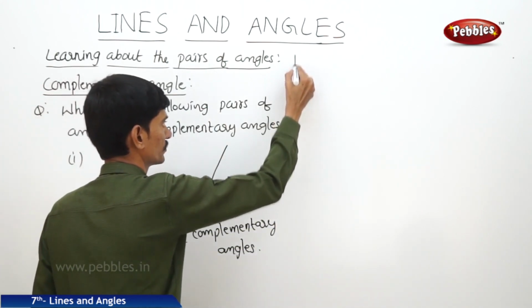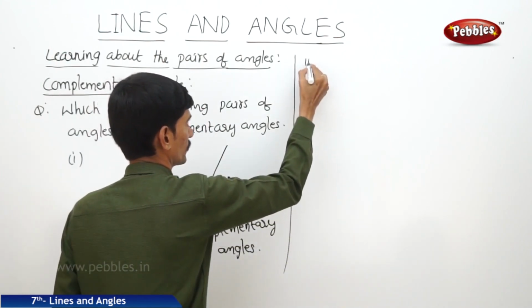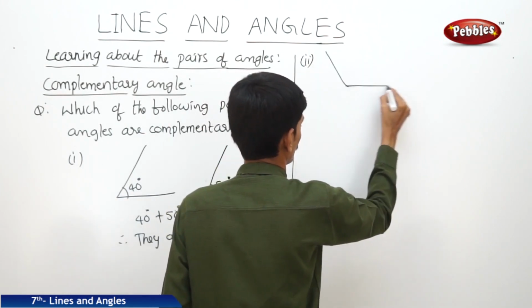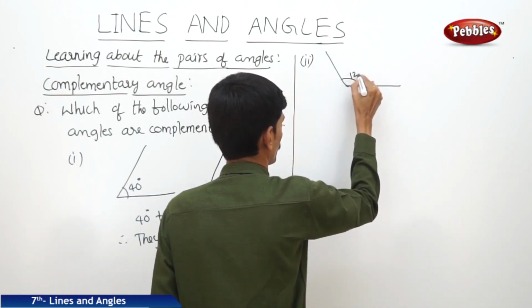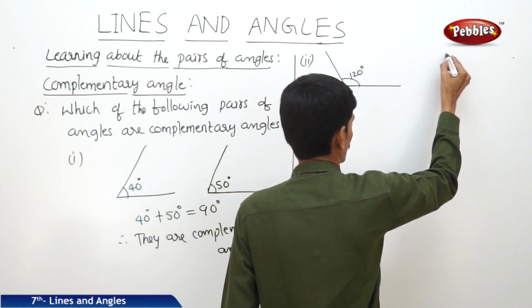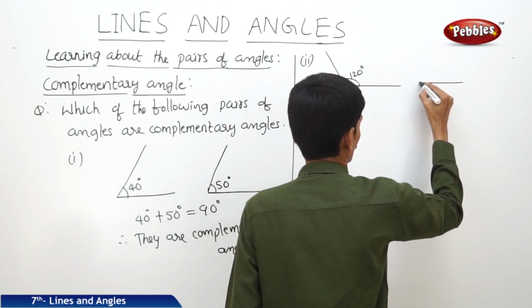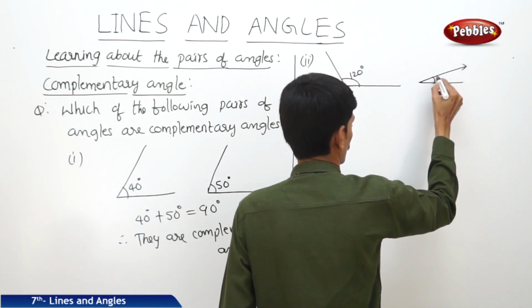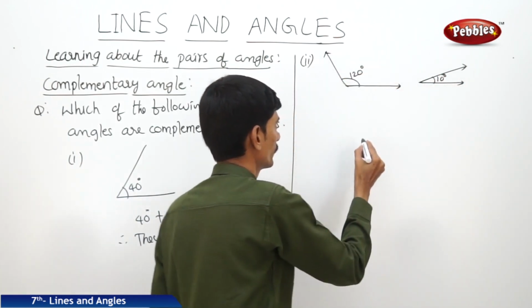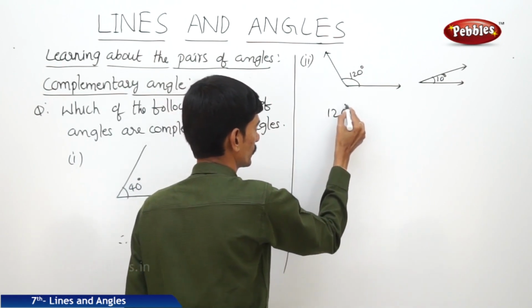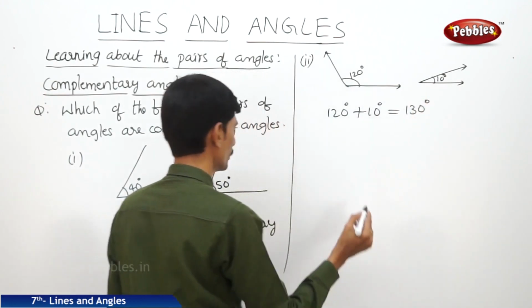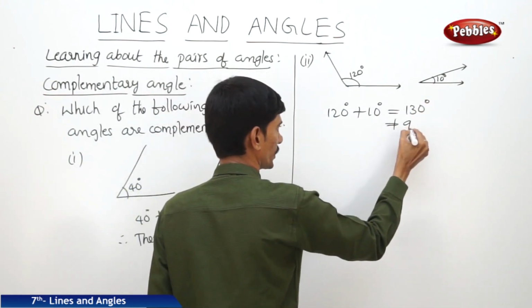And the second one is 120 degrees and 10 degrees. Now 120 degrees plus 10 degrees equals 130 degrees, but not equal to 90 degrees.